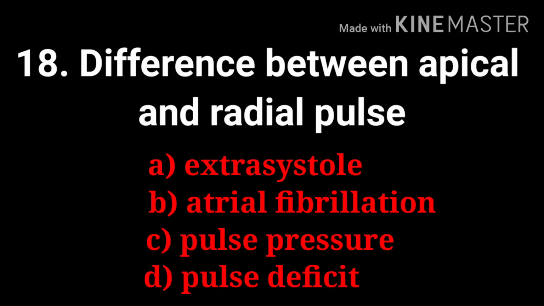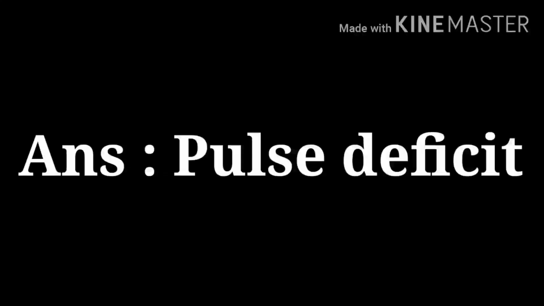And 18th question, difference between apical and radial pulse. The options are extrasystole, atrial fibrillation, pulse pressure, and pulse deficit. Difference between apical and radial pulse. And the answer is pulse deficit.